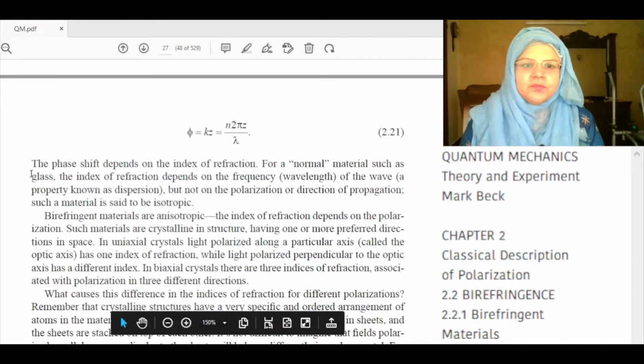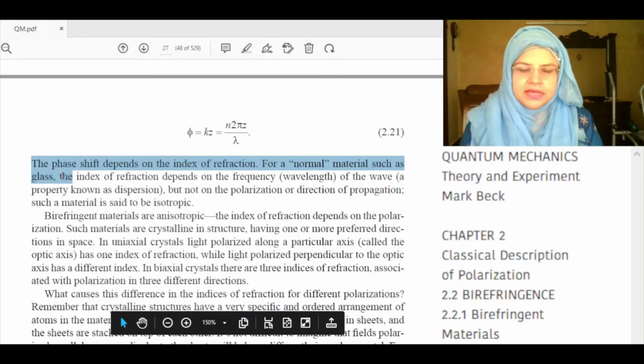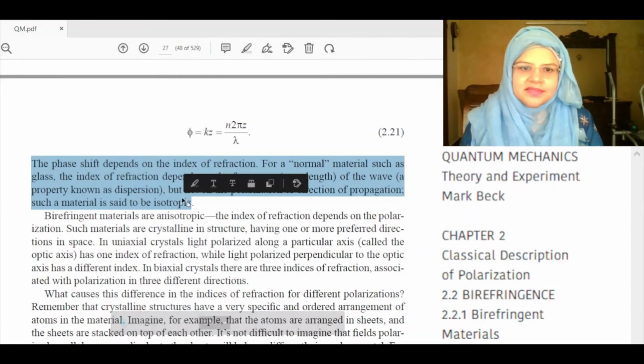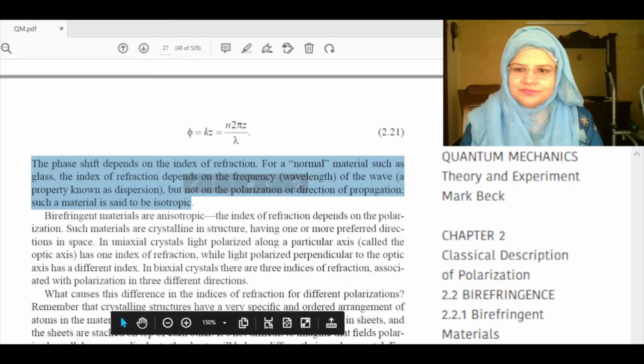The phase shift depends on the index of refraction. For normal materials such as glass, the index of refraction depends on the frequency, wavelength of the wave, a property known as dispersion, but not on the polarization or direction of propagation. Such a material is said to be isotropic.